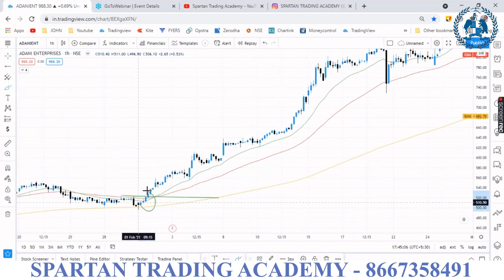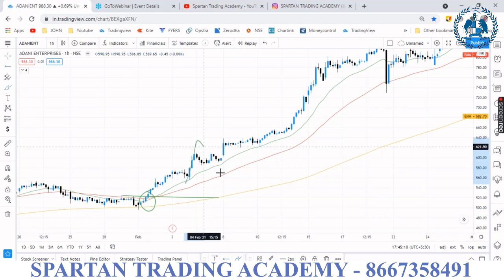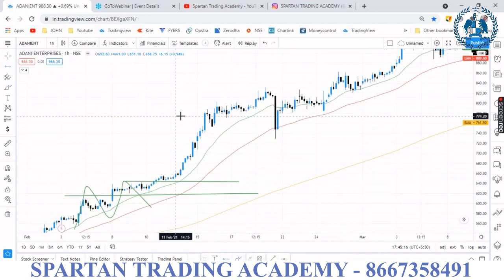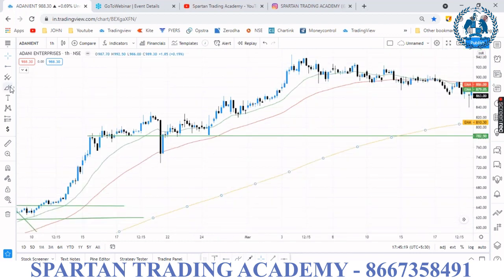Then the second method, the IRI method. If it breaks the IRI, I will take the entry. Then the third method, whenever the market gives you a bounce back from the 20, you can take the candle above as entry and use the 50 moving average as SL.